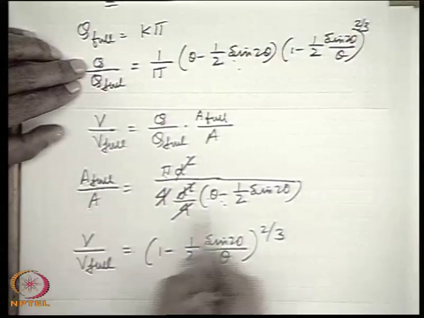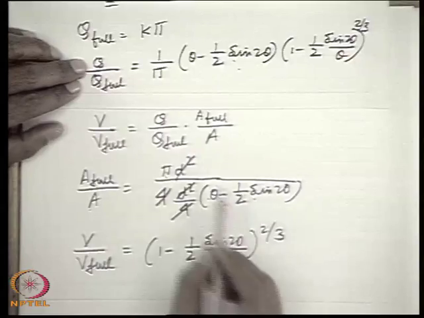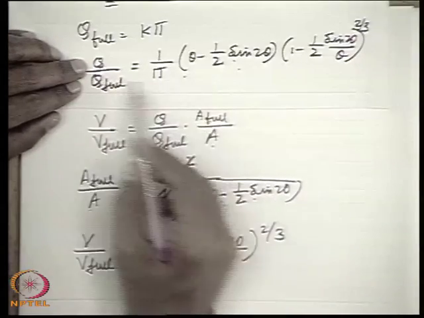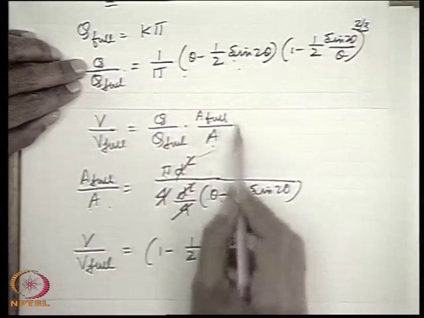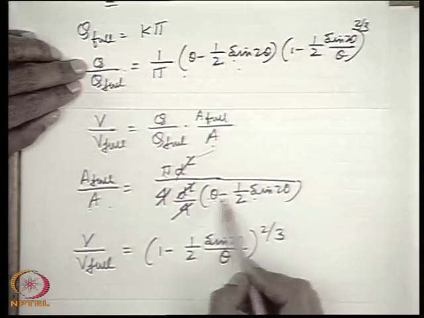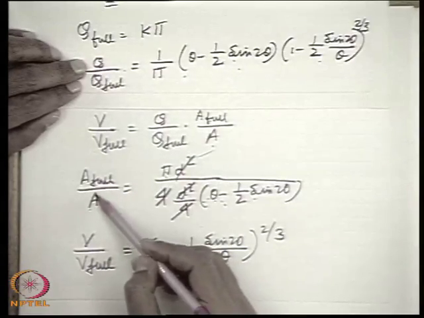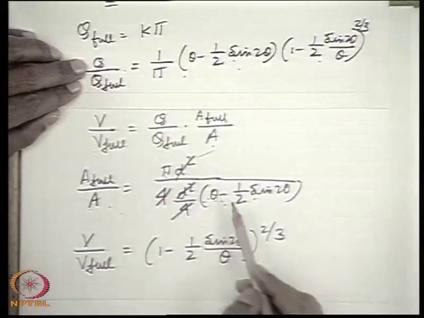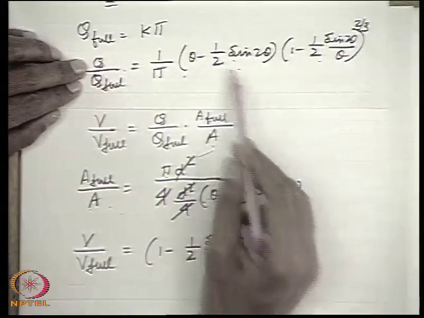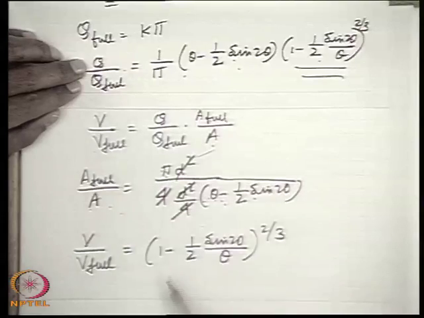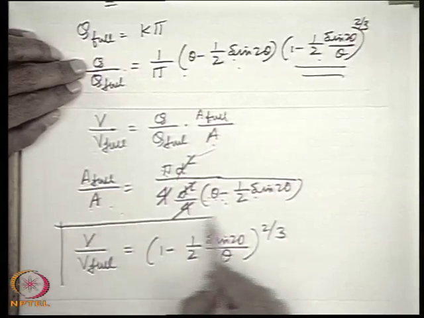That means A full by A is pi by this. So I write Q by Q full into A full by A by this equation. Q by Q full is this, and A full by A is this one, the ratio of the full area to the cross-sectional area of the liquid flow. So pi cancels.